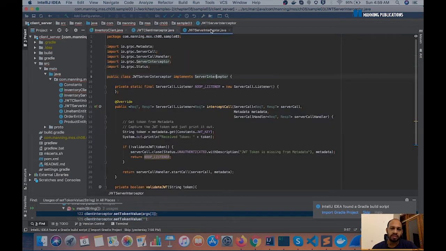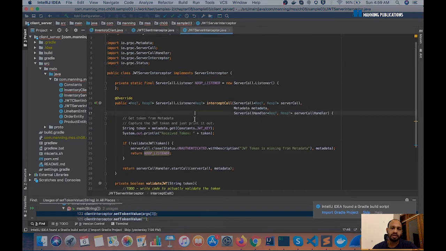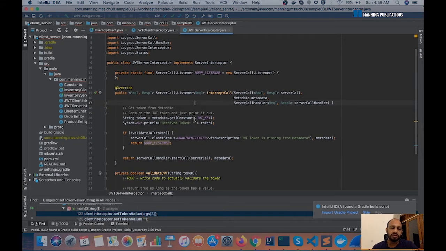And on the server side, we have a similar interceptor which gets invoked when the request is received on the server side. Similar to a client interceptor, we have something called a server interceptor, and it has a similar method called intercept, and it gets this metadata.